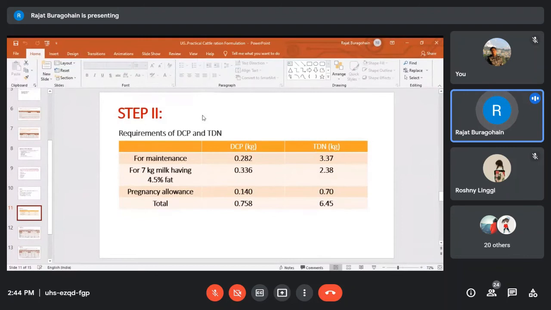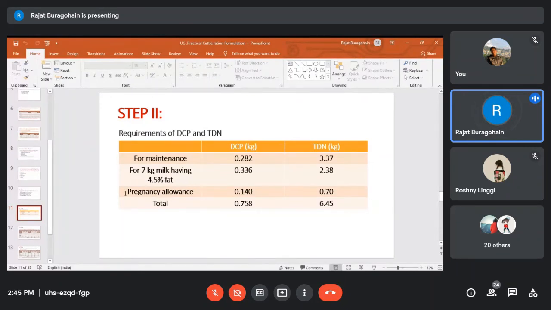First of all, you have to calculate fat corrected milk. You can calculate protein percentage also on the basis of fat percentage. After that, you have to calculate the quantity of DCP and TDN required for maintenance and required for milk production. So on the basis of those requirements, you can calculate the total requirement for maintenance and total requirement for milk production. That means here 7 kg milk having 4.5% fat.